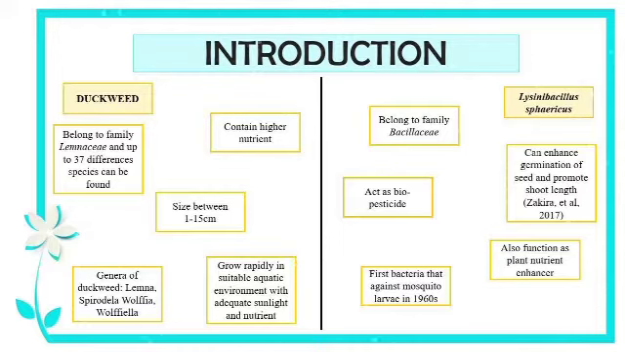Lysinibacillus sphaericus is a bacterium that belongs to the family Bacillaceae. It acts as a biopesticide. This was the first bacterium found to act against mosquito larvae, in the 1960s, and it also functions as a plant nutrient enhancer that can enhance seed germination and promote shoot length, by Zakira et al. 2017.